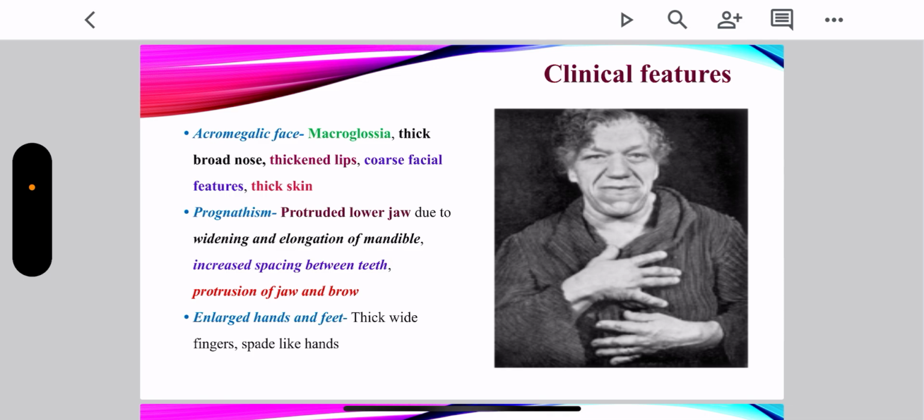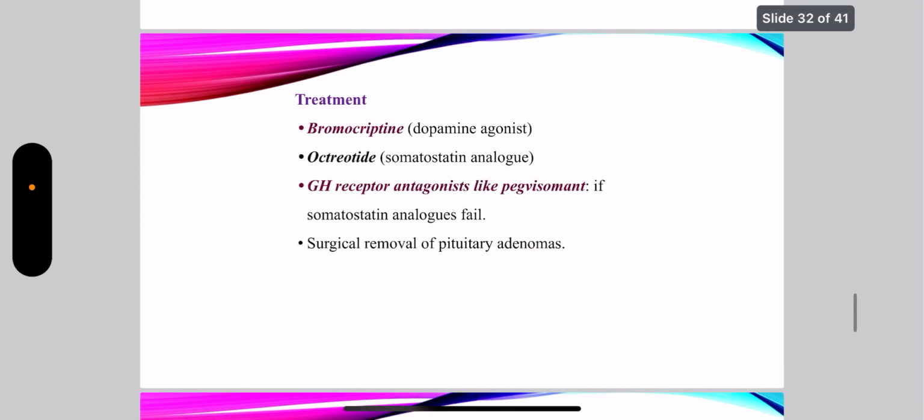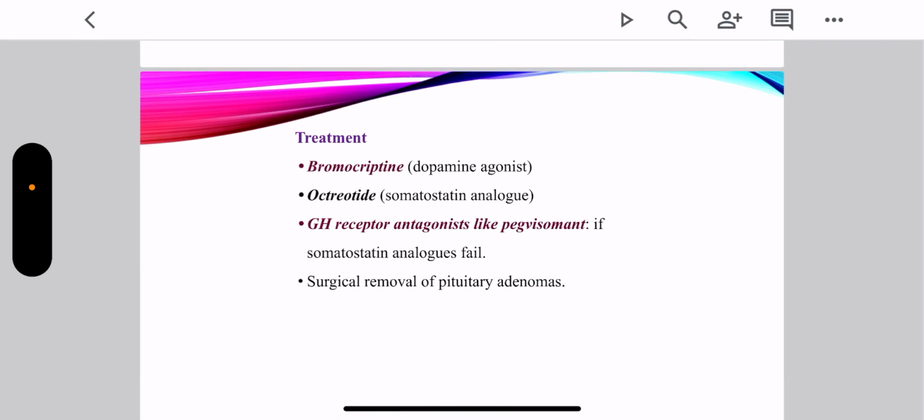Apart from these features, a person can suffer from sweating, hypertension, and the body build shall be stout and stocky type. Now, how do we diagnose and treat? Diagnosis is the same as that of gigantism: clinical diagnosis, measuring plasma growth hormone level, X-ray, ultrasound, in which we can see the enlarged viscera.